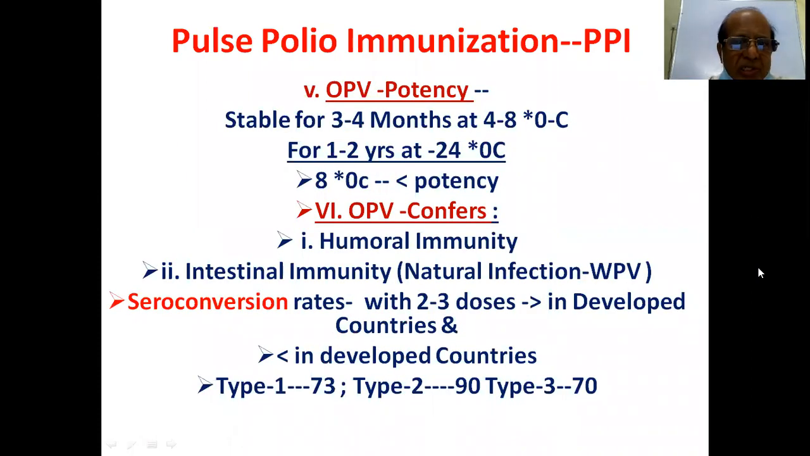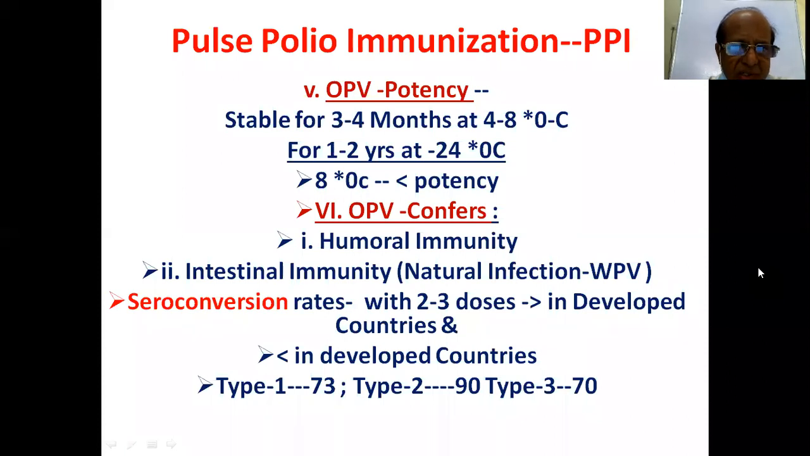And OPV potency is stable for 3 to 4 months at 4 to 8 degrees centigrade, for 1 to 2 years at minus 24 degrees centigrade, and above 8 degrees C there is less potency. So if it is above 8 and more than that, it is very dangerous. So store at minus 24 to 8 degrees, or minus 24 degrees C.